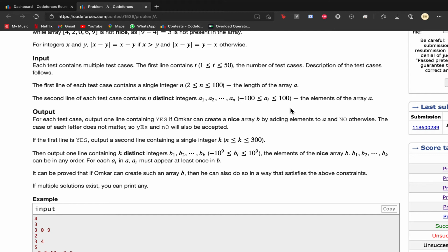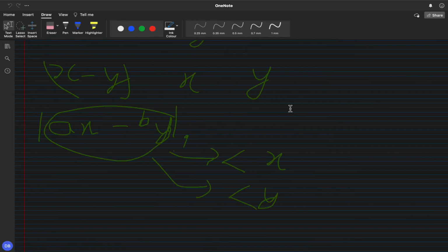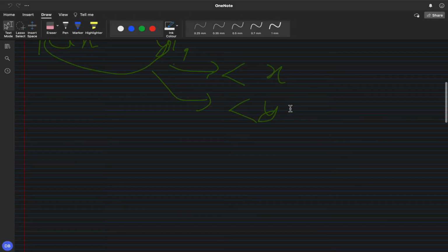The only difference would be if some element x is minus 1, with any element y, like 0, 1, 2.